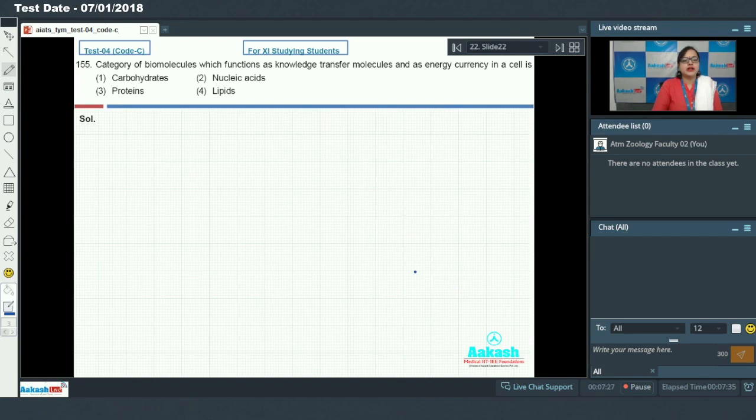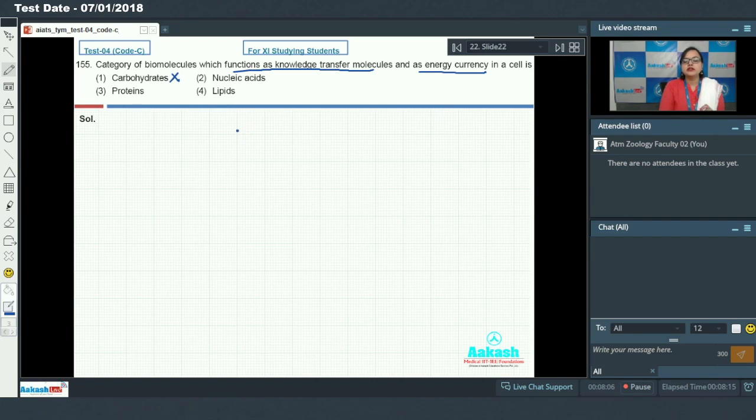Question 155. Which category of biomolecules functions as knowledge transfer molecule and as energy currency in a cell is. Function as knowledge transfer molecules means which can be passing the information present in one generation to next, and as energy currency in cell. Option first, that is carbohydrate. Carbohydrates are not passed on from one generation to next. They are energy reserve of our body, but they are not transferred from parent to offspring. So this cannot be an answer.